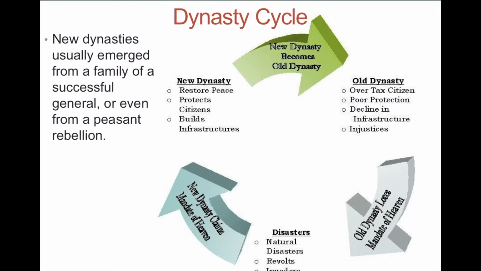Now, what we'll see going into the Zhou Dynasty is the ever-present dynastic cycle, and we call this the mandate of heaven. Really how this starts is, we're looking at a new dynasty becoming an old dynasty. People start by being upset with the current emperor. There are too many taxes. The emperor is not necessarily taking care of them. There are peasant uprisings. There may be people from outside that are trying to destroy things.